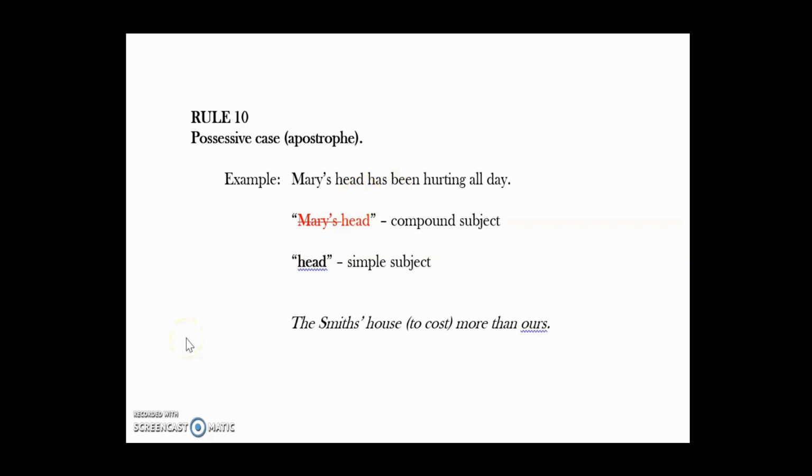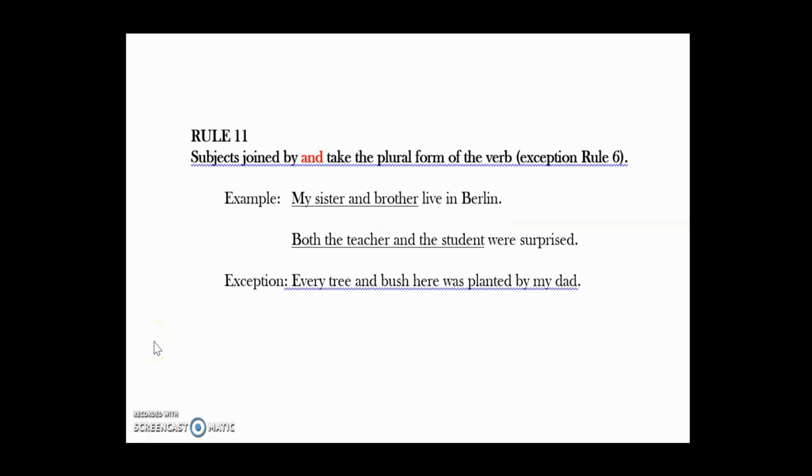Now you try it. The Smith's house. Okay, so this is your compound subject. Here's your possessive case. You eliminate this, and now you have house as a simple subject. Costs more than ours. The last rule for this video is rule number 11, and it's the easy one. I'm sure you already know about this.